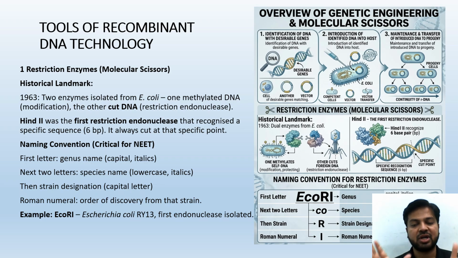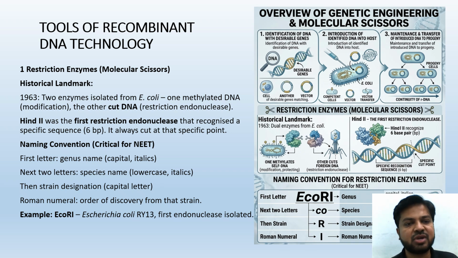An integrated question with just the word E. coli can be expected. So two enzymes were isolated from E. coli. One methylated DNA, that is modification. The other cut DNA, that is restriction endonuclease.